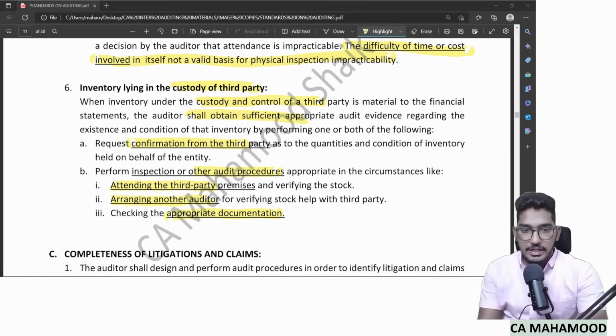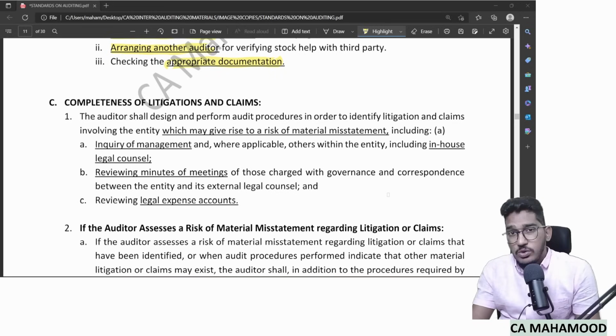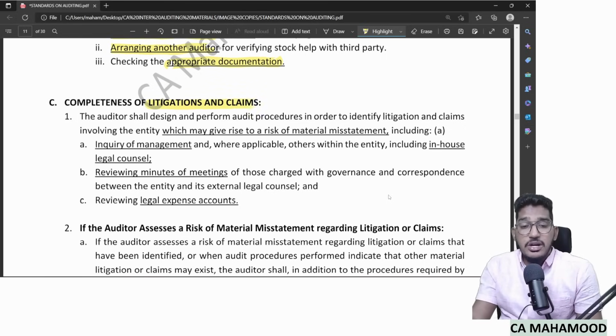Now coming to the second item regarding which SA 501 is giving evidence, which is related to completeness of litigations and claims. So as an auditor, you need to perform audit procedures to obtain audit evidence whether your client has disclosed all the litigations and claims in the financial statements, or they are hiding something from the shareholders. Now how will you try to obtain audit evidence?